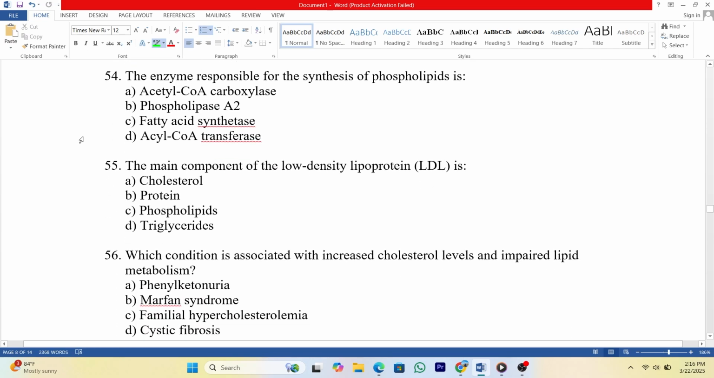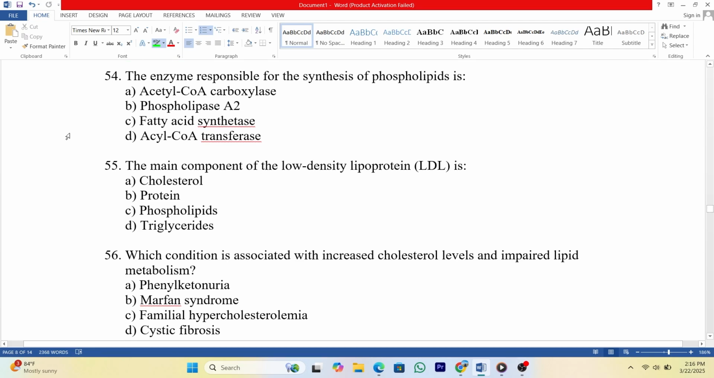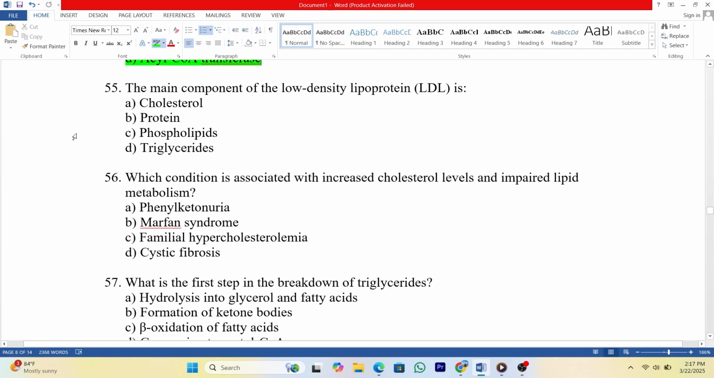54. The enzyme responsible for the synthesis of phospholipids is A. Acetyl-CoA carboxylase. B. Phospholipase A2. C. Fatty acid synthetase. D. Acyl-CoA transferase. Answer D. 55. The main component of the low-density lipoprotein, LDL, is A. Cholesterol. B. Protein. C. Phospholipids. D. Triglycerides. Answer A.